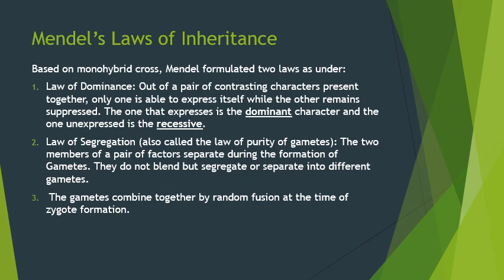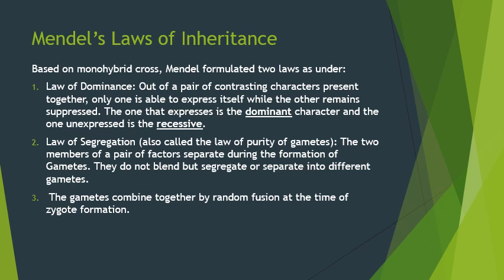The second law is known as law of segregation, and this law is also called the law of purity of gametes. The two members of a pair of factors separate during the formation of gametes. They do not blend but segregate or separate into different gametes. Now here the word segregation means separate.